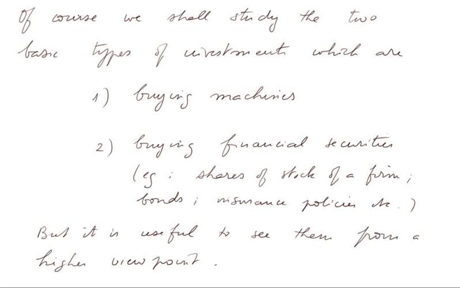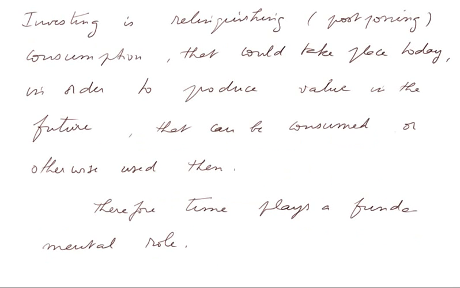Of course, we shall study the two basic types of investments, which are buying machines or plants, and secondly, buying financial securities, that is, shares of stock of a firm, or bonds, or insurance policies, etc. We shall see all that. But it is useful to see them from a higher viewpoint. Investing is relinquishing, that is, postponing consumption that could take place today in order to produce value in the future that can be consumed or otherwise used then. Therefore, time, as we already saw, plays a fundamental role.